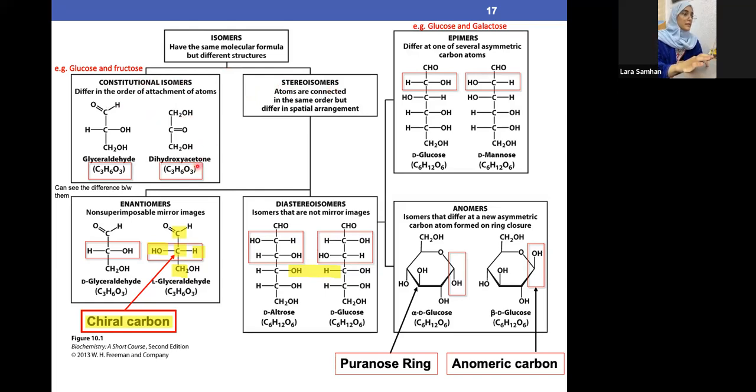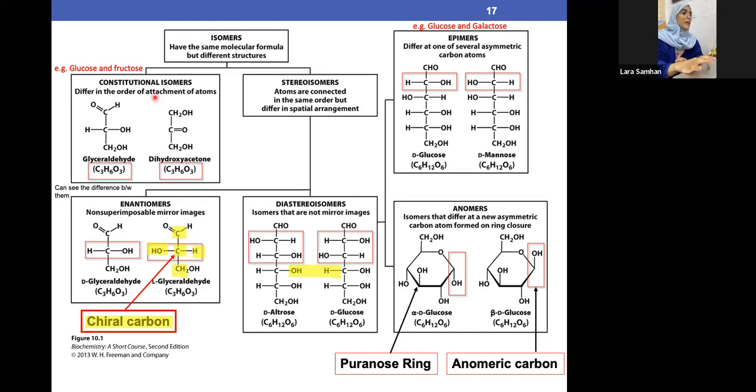So basically, let's have an example. Here we have C3H6O3, and the same exact thing here, C3H6O3. They have the exact same number of atoms and the same molecular formula, but their arrangement in space is different. This one is different from this one.